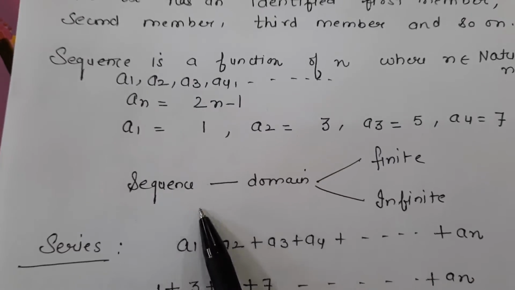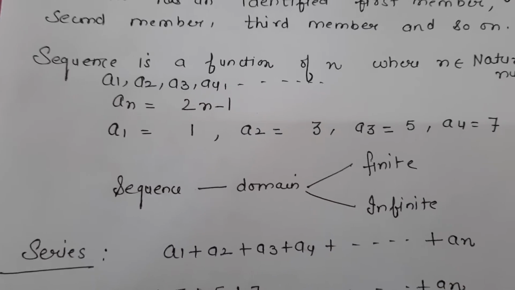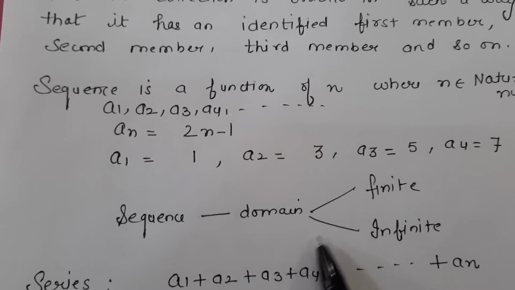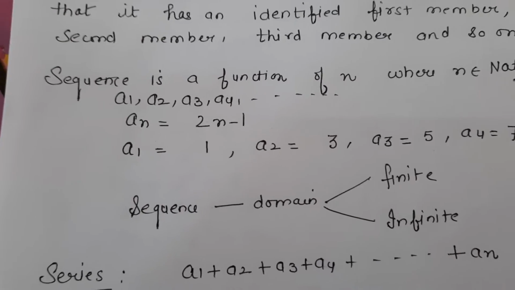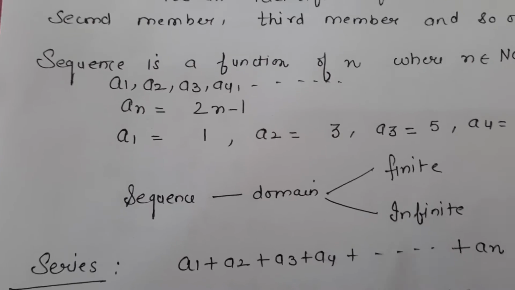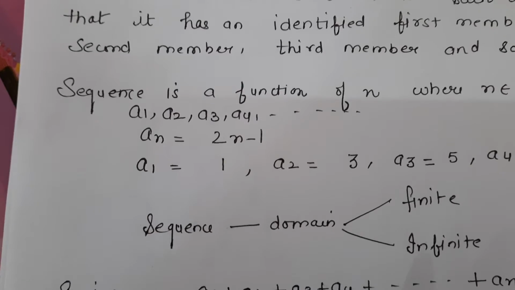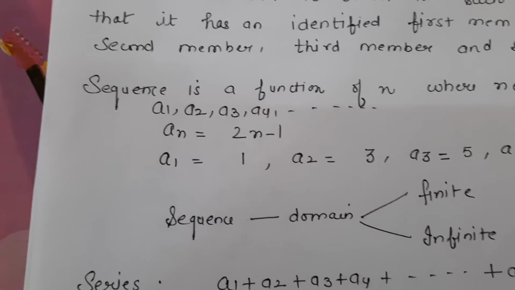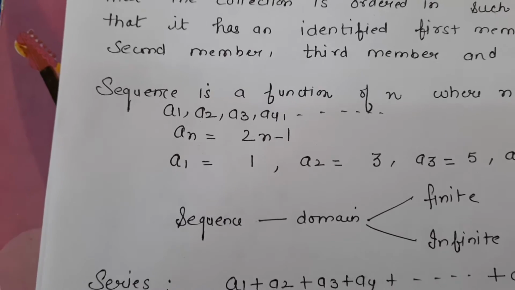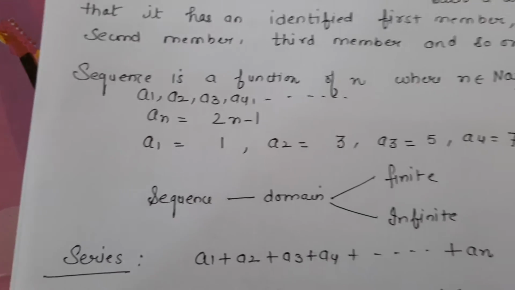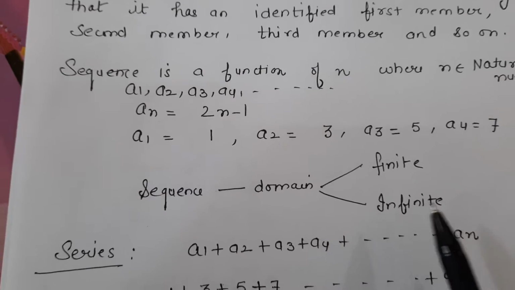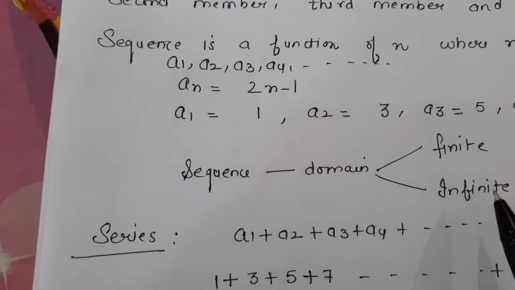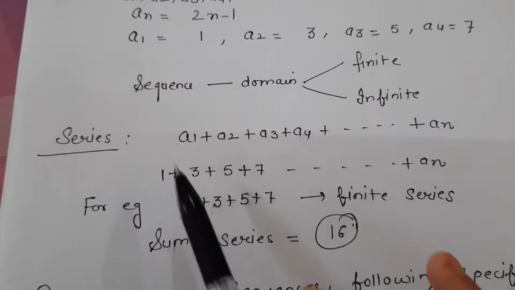A sequence will be finite or infinite depending upon the domain, that is, the number of terms. If the domain n or the number of terms is finite, the sequence is finite. For example, if I say the sequence of natural numbers less than 100, you will write from 1 to 99, so we have a finite number of terms. But if I say the sequence of natural numbers, we know that natural numbers are infinite, so this sequence will be infinite.